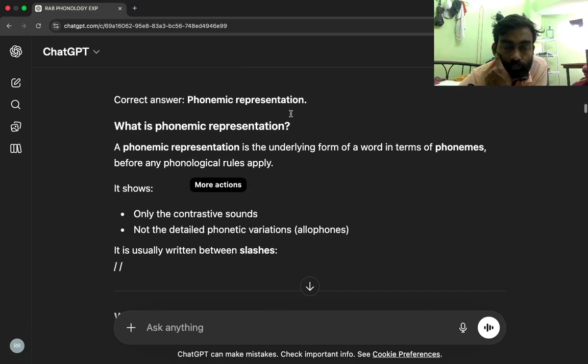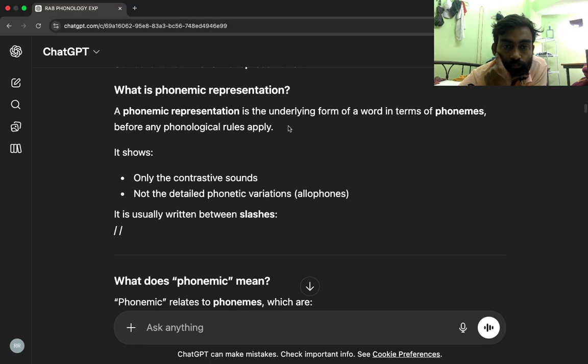Correct answer. Phonemic representation. What is phonemic representation? A phonemic representation is the underlying form of the word in terms of phonemes before any phonological rules apply. It shows only the contrastive sounds, not the detailed phonetic variations, allophones. It is usually written between slashes.